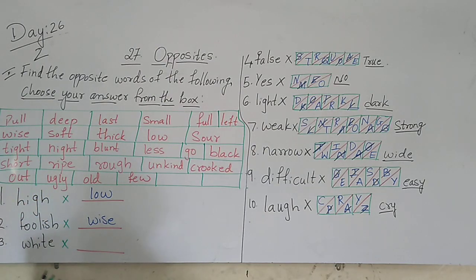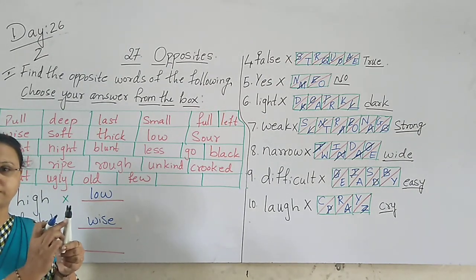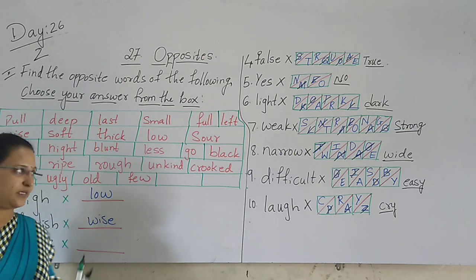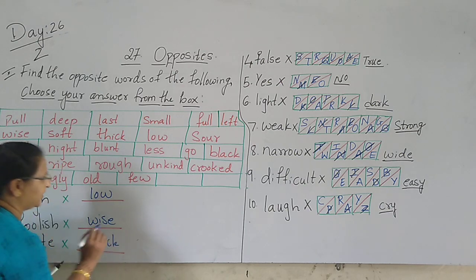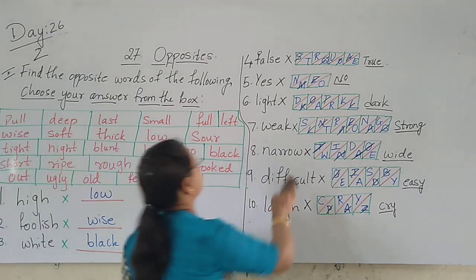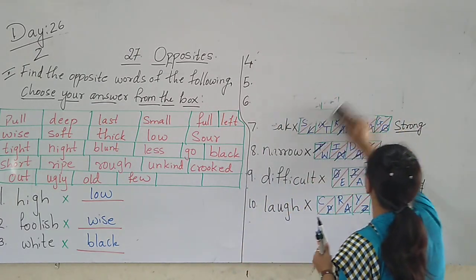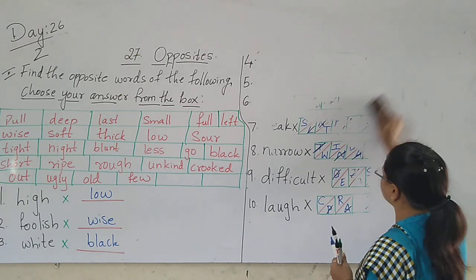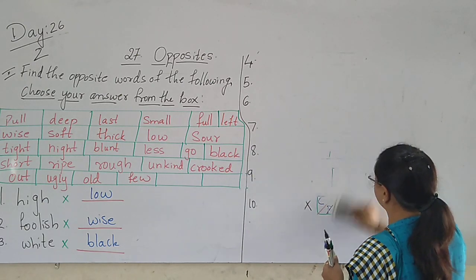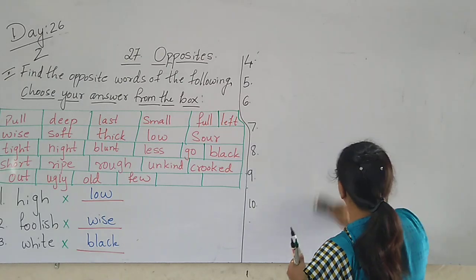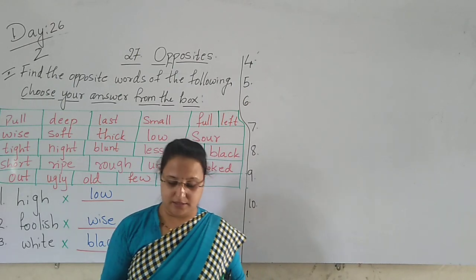Next, white. Now this is what color, children? This is white color. And this is what color? The opposite of white is what here? Black. Yes, the opposite of white is black. B-L-A-C-K, black. Next. The opposite of white is black.